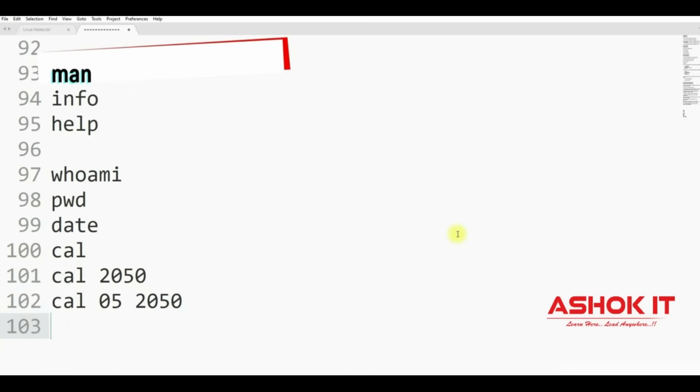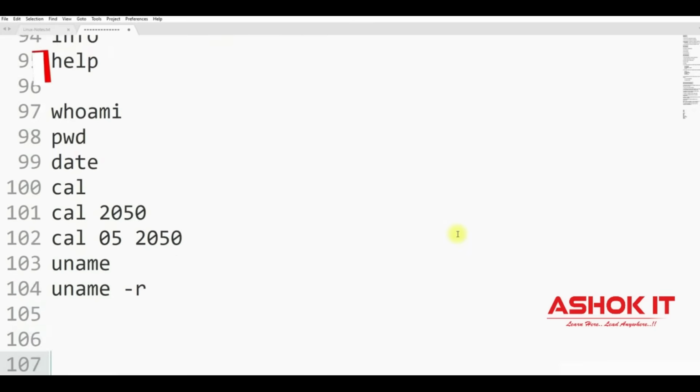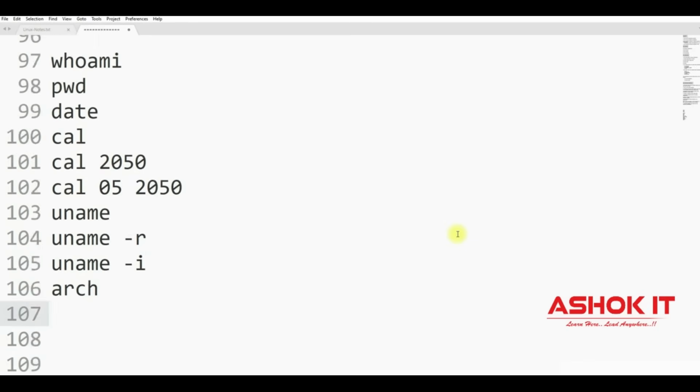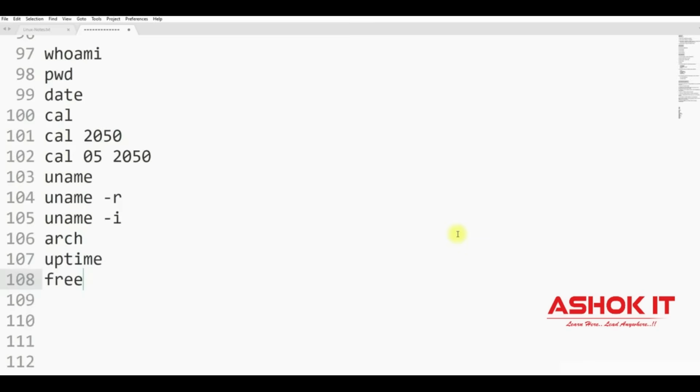And we have executed a command called uname command. It will print system information. Uname -r command will print kernel version. If you use uname -i command, it will print the hardware platform information. If you execute arch command, system architecture details are going to print. If you execute uptime command, it will print from when this machine is up and running. And if you execute free command, it will print memory level details, how much memory is available, how much memory is used. And if you execute clear command, then it will clear the terminal.